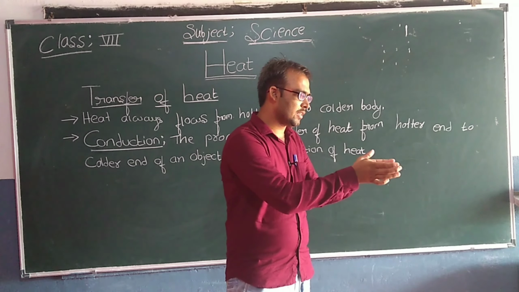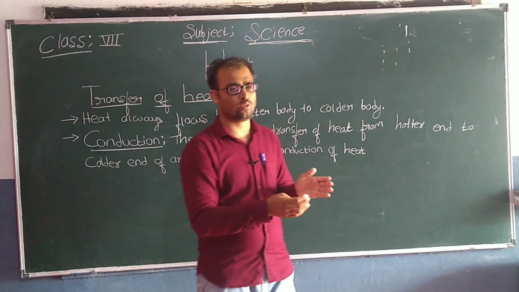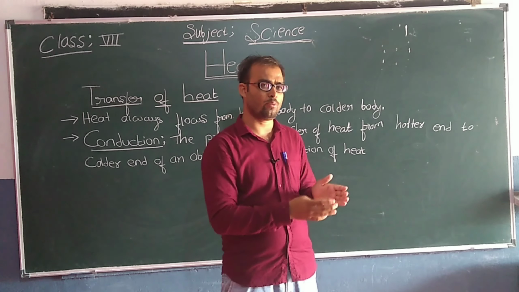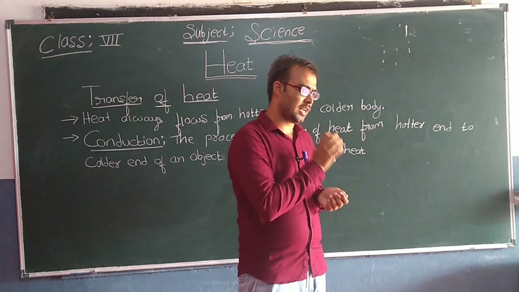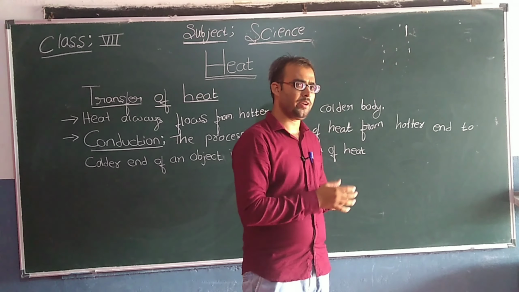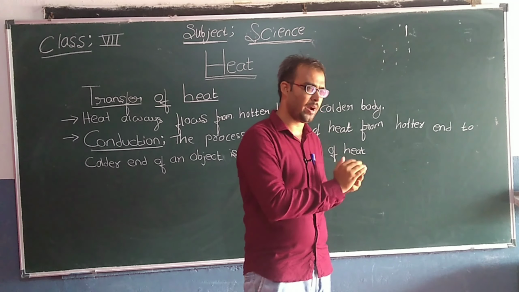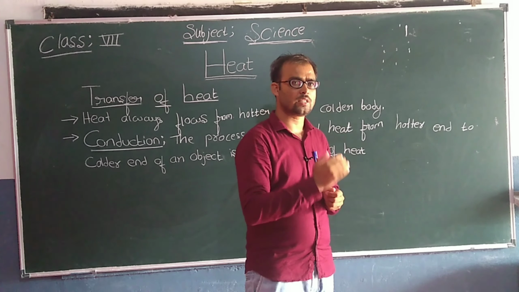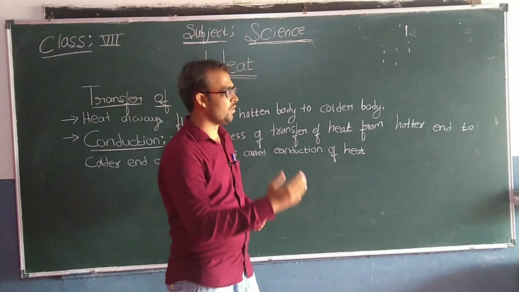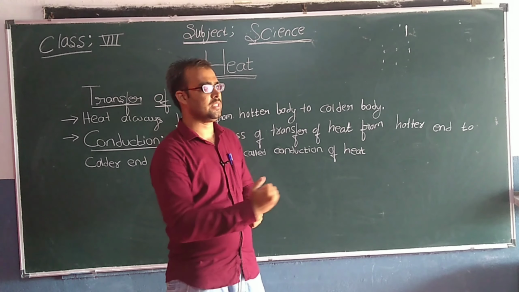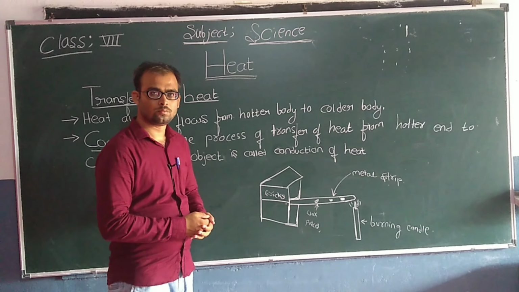When we kept the pan aside in an environment, the heat transfers from the pan to the surroundings. So the transfer of heat takes place from the hotter object, that is the pan, to the colder objects, that is the surroundings. In this way transfer of heat takes place in the utensils.